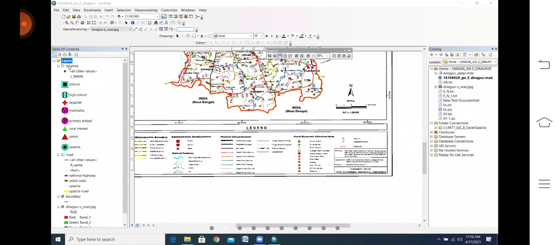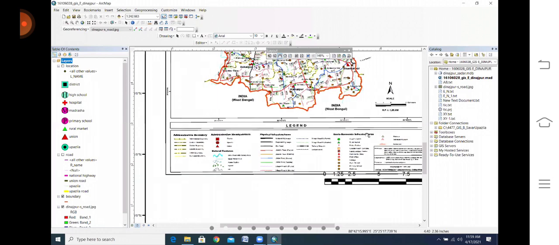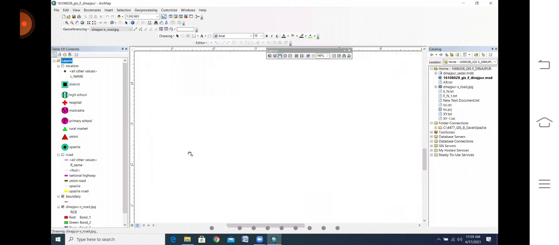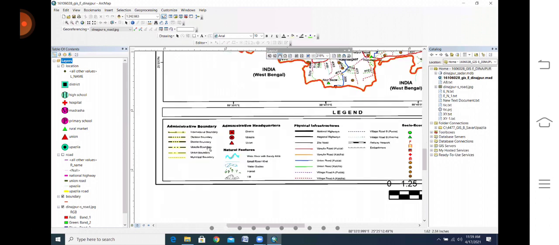Socioeconomic infrastructure: the road, physical infrastructure. Then administrative boundary, but only your upazila boundary, not the other boundaries. Natural features, you will show the river. Others you do not need.